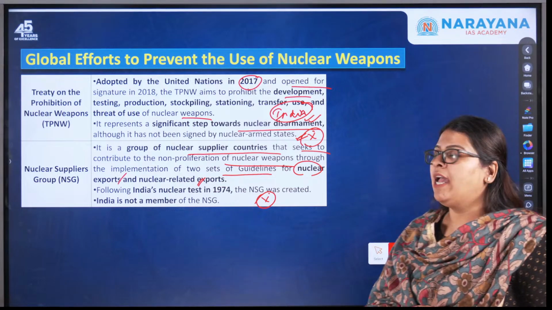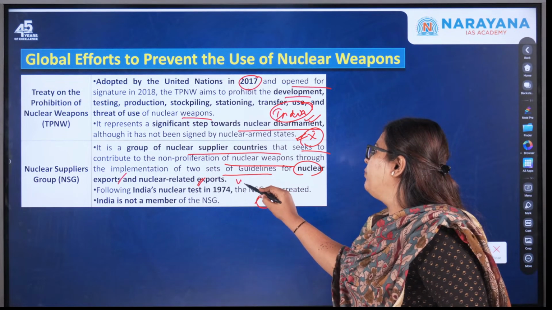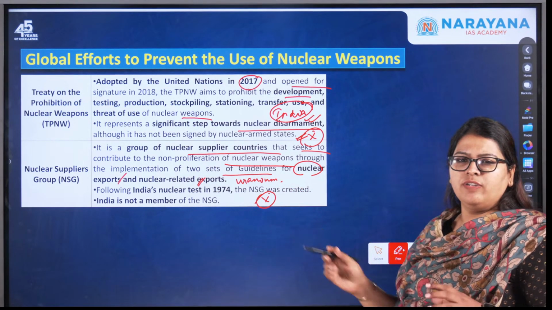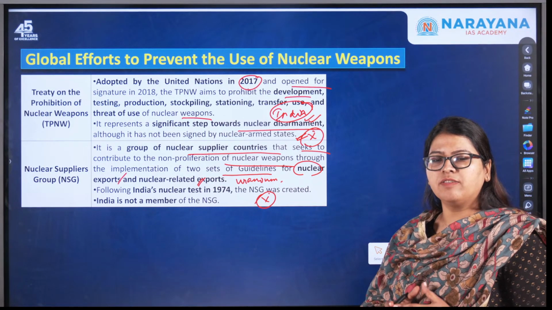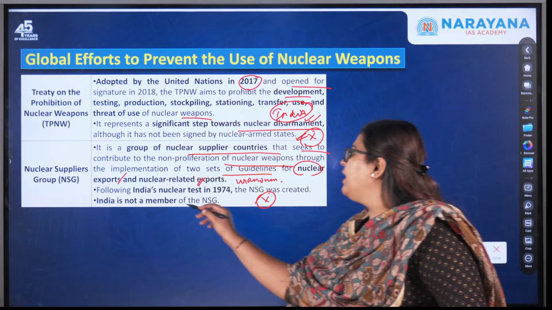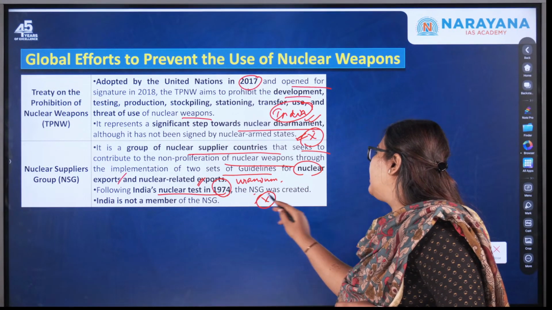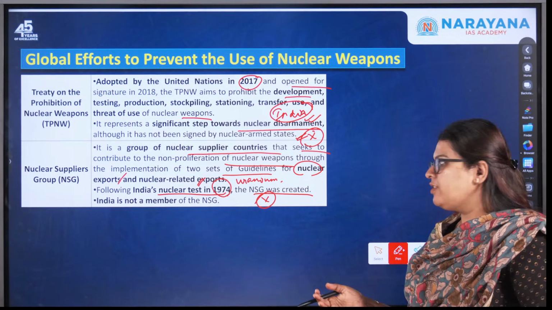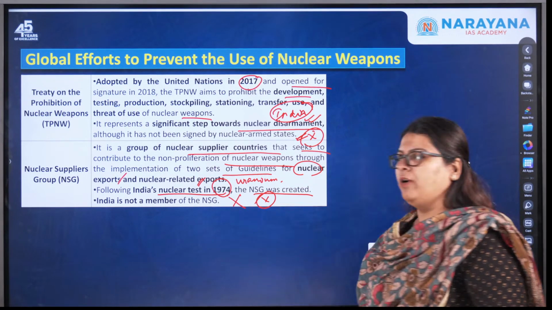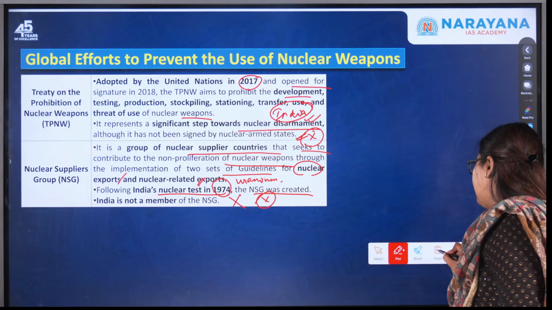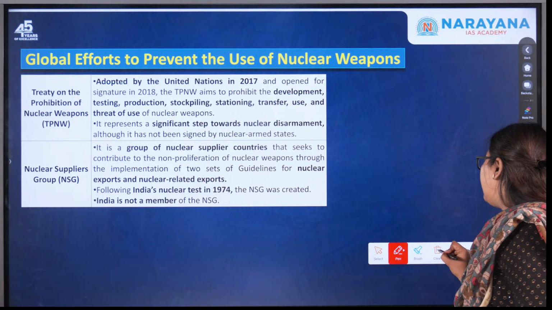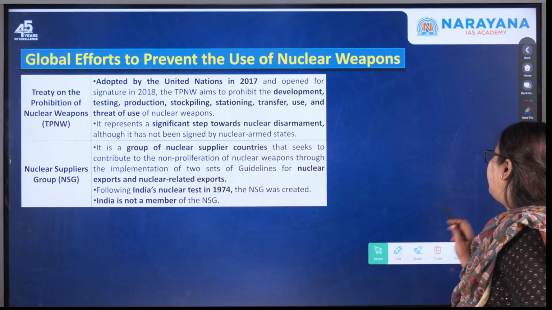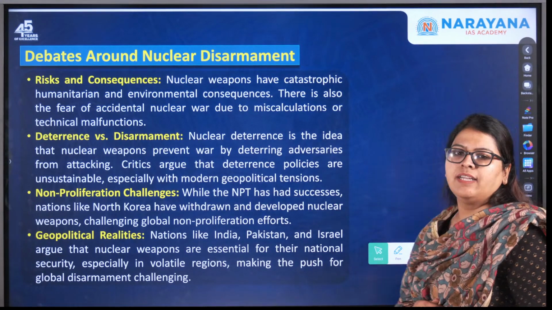It includes the export or import of uranium, fission materials and nuclear materials for this purpose. Following India's nuclear test in 1974, the NSG was created. Again, very important: India is not a member of the NSG either. These are the different global efforts to keep nuclear proliferation under control. Now, let us understand certain basic things.